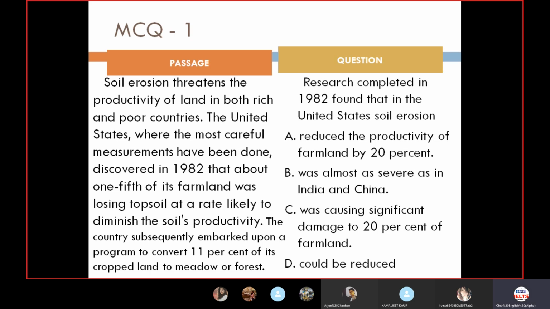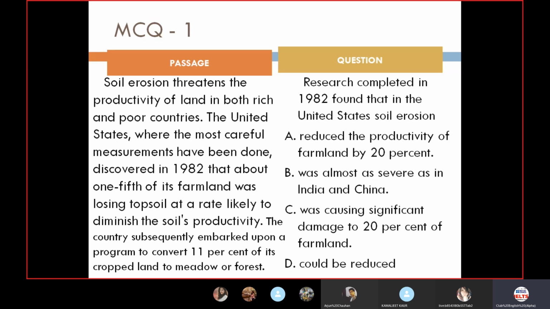So anybody who's not understanding this, please tell me. Any arguments? You can open up any argument if you want to. Okay, so I believe that everybody is on the same page. So this is how you have to attempt MCQ. Don't treat MCQ as if any answer would be coming just like that, that you'll be getting the answer on your hands just like that. No, it is not going to happen.